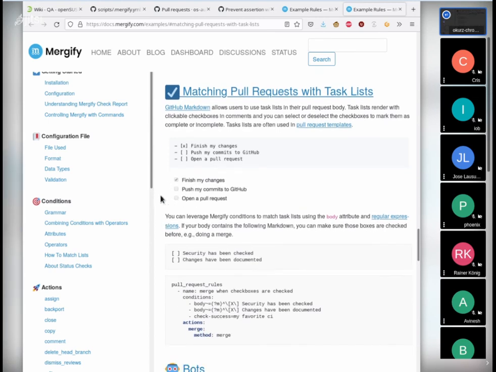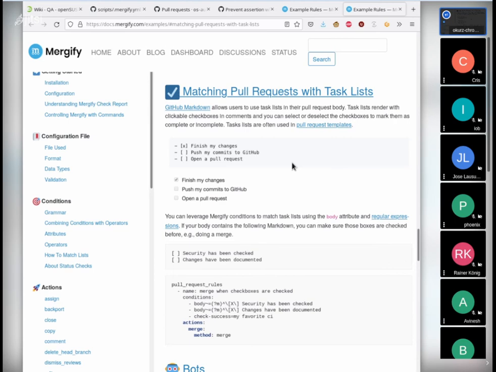And you can use Mergify also to match on that task list. So what I could think of is that we, let's say in a pull request template, include a checklist with like provide openQA verification run, check for impact on schedule, and ensure according openSUSE Tumbleweed changes.